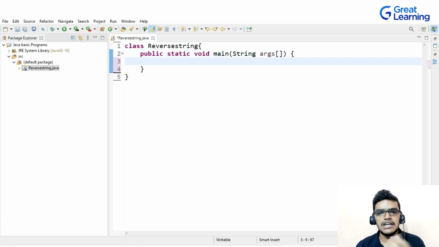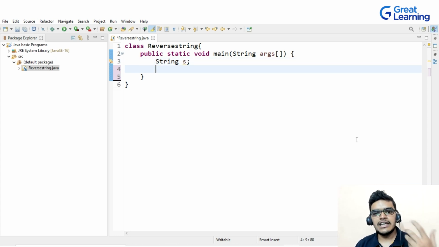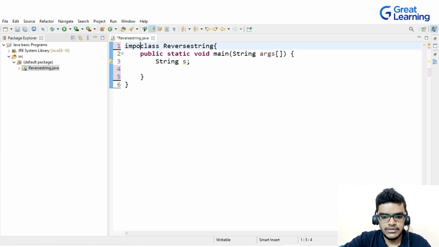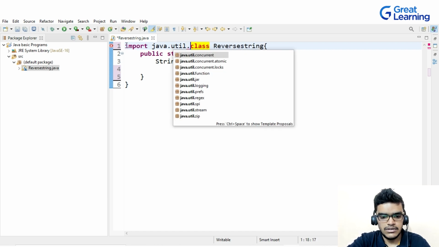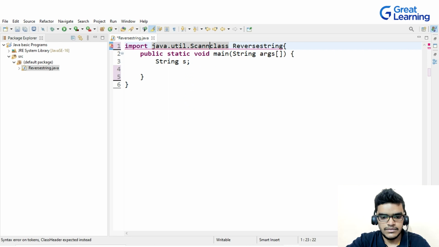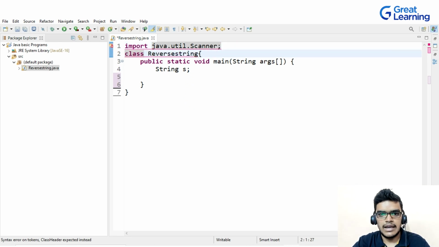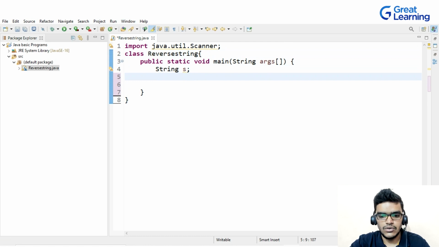Now I will create a string. Let's suppose I write String and give the variable name s. You can directly assign a string value like Gaurav, or any string value, but I want the string value to be given by user input. For that I will use the Scanner class, so I will write import java.util.Scanner.